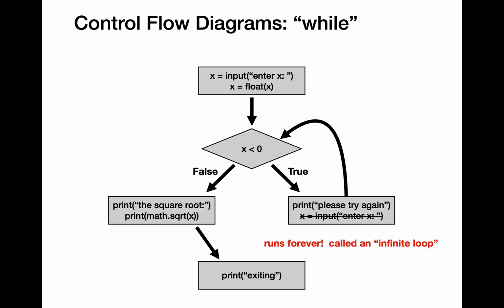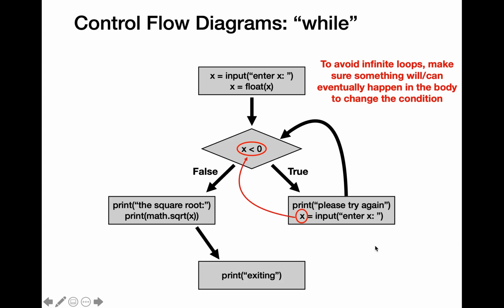If you were thinking that the program will run forever, then you had the correct answer to my question. This is something which is called an infinite loop. To avoid infinite loops, we need to make sure that we are updating the loop condition variable inside the loop body in such a way that we are able to eventually turn the loop condition to be false. We'll be covering demo problems to understand this particular concept.